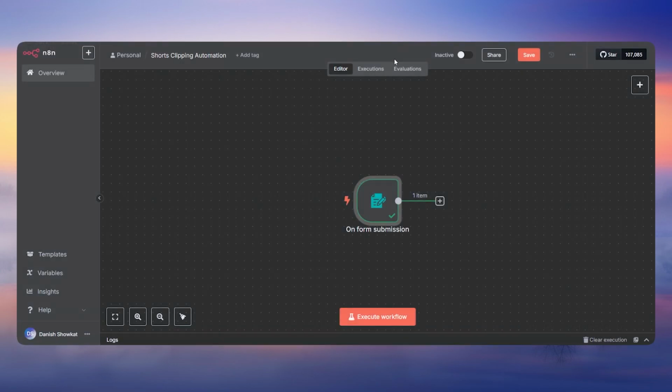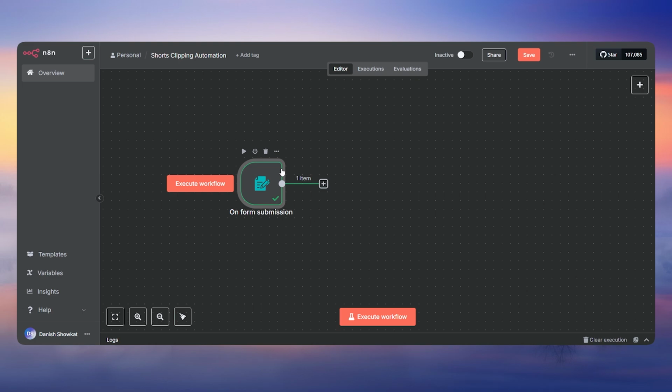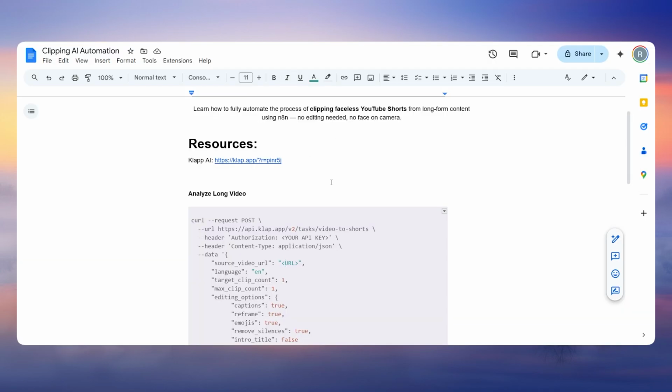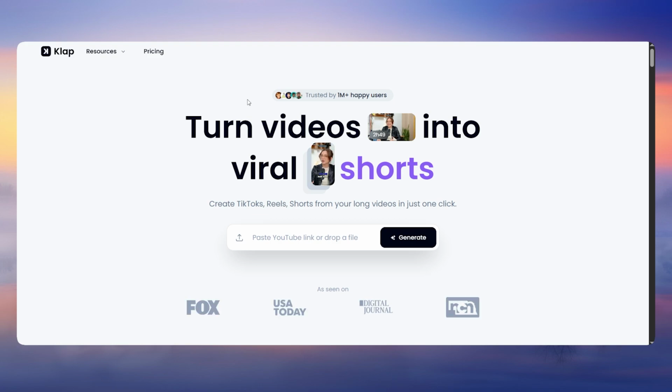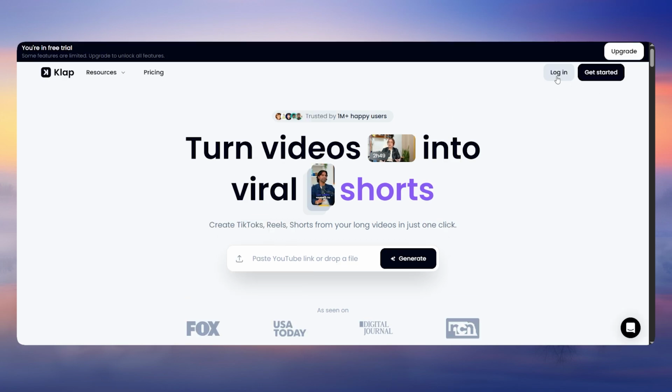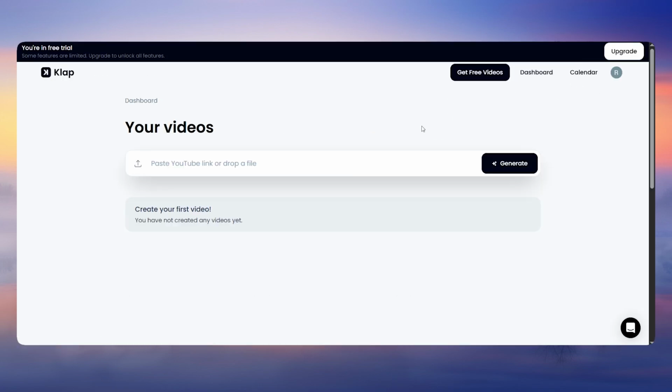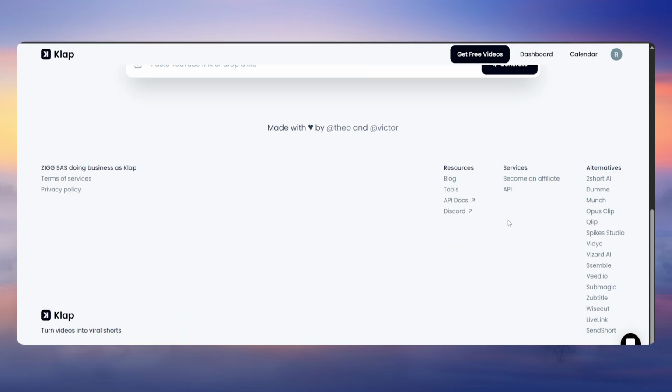Now the second step is analyzing the video with the API that we're going to use, Klap. I'm going to give you this document link in the description, which contains everything. You don't need to do anything else. So click on this Klap AI API. It will open up the Klap website. You have to log into the website, and once you log in, click on the API.